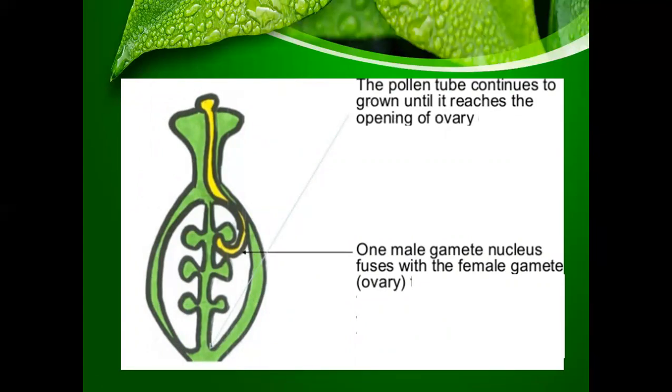Okay, so the pollen tube continues to grow and reaches the opening of the ovary, and then what happens? The nucleus of the pollen grain fuses with the nucleus of the ovules or the egg cells. Ovules are also known as egg cells. The female gametes in flowers are the ovules or the egg cells. The nucleus of the egg cells.